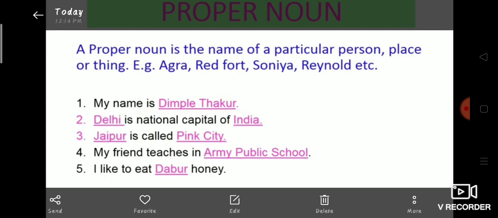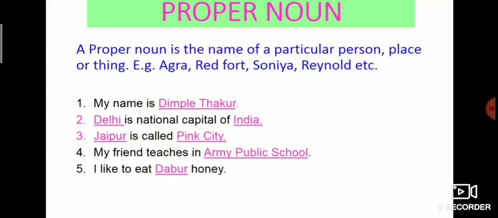Fourth example: my friend teaches in Army Public School. In this example, we can see Army Public School. It's the name of a particular school. Fifth example: I like to eat Dabur honey. In this example, we can see a brand's name, and the brand's name is Dabur. It's a particular name. So, Dabur is a proper noun.